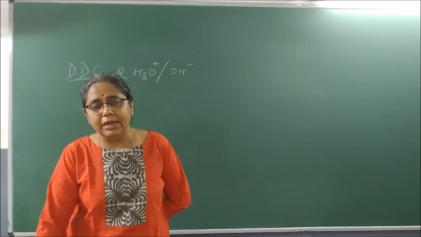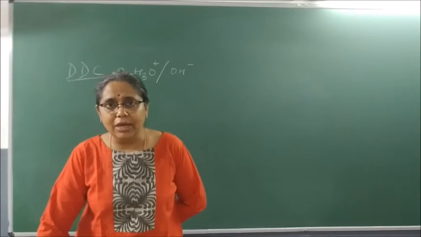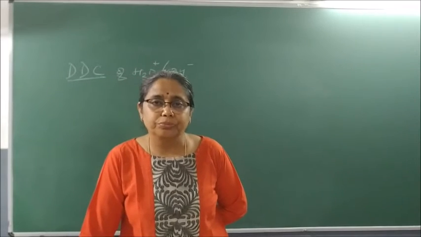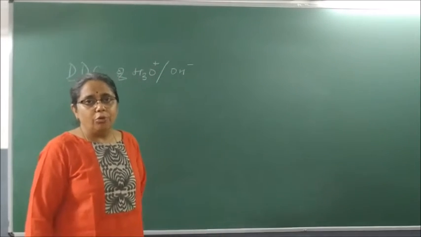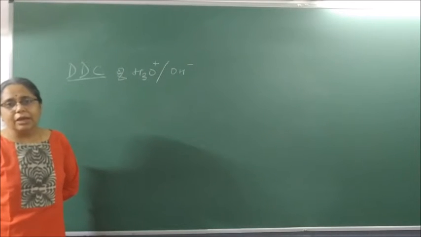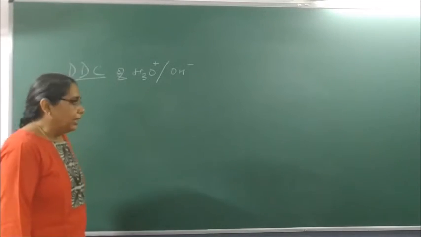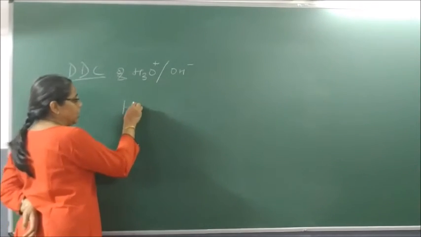show acidic character in aqueous solution as they ionize into H3O+ and Cl-. Please write the equation.